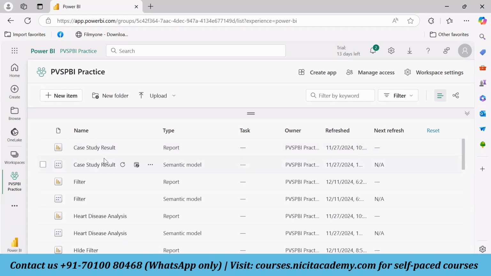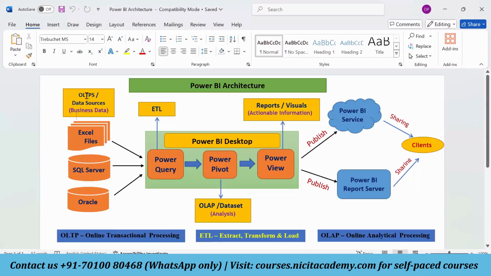Now, after some time, if there are some changes in the data sources, if some new data is added to the data sources, this new data needs to be transferred from the data source to the data set, from the data set to the report, and from the report to the Power BI service.